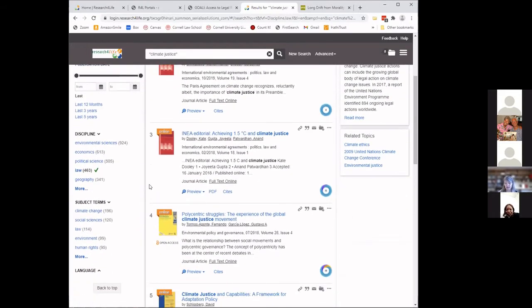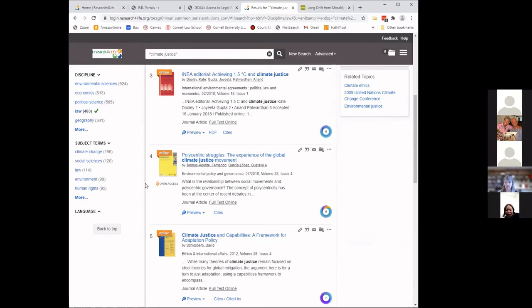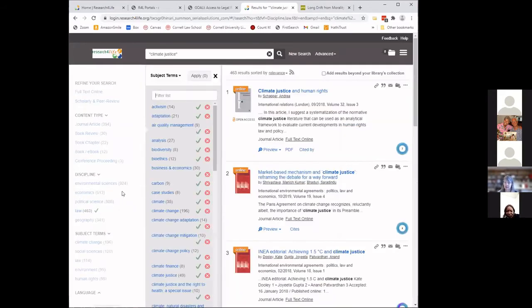What if I really want to be even more precise and I'm specifically interested in the environmental aspects of law? I can try using one of the subject terms, get more specific in the subject term box. Notice that it gives me the first 5 subject terms here. If I didn't see the term I wanted in those first 5 results, I would click more.